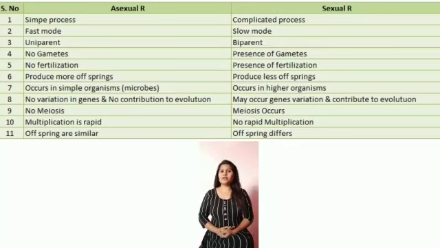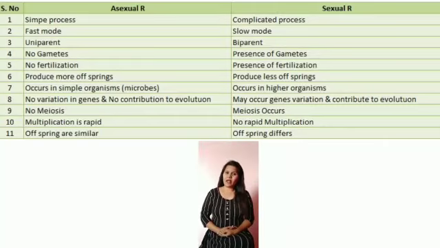In asexual reproduction, only a uniparent, a single parent, is involved to give its offspring, while in sexual reproduction, two parents, male and female gametes, are fused in order to give birth to their offspring.